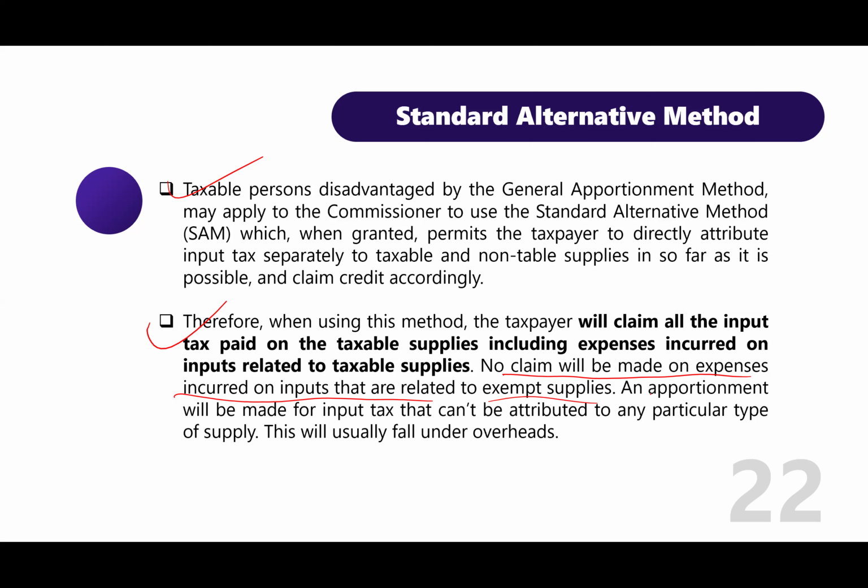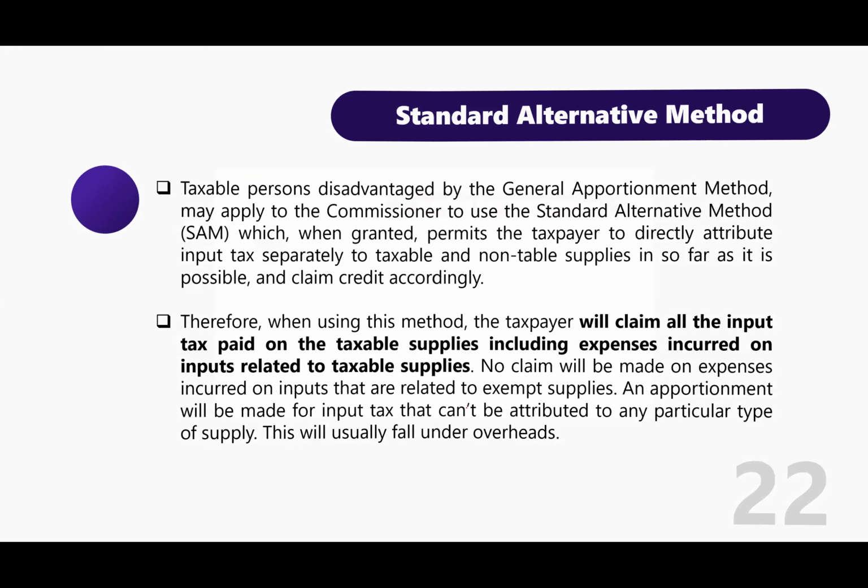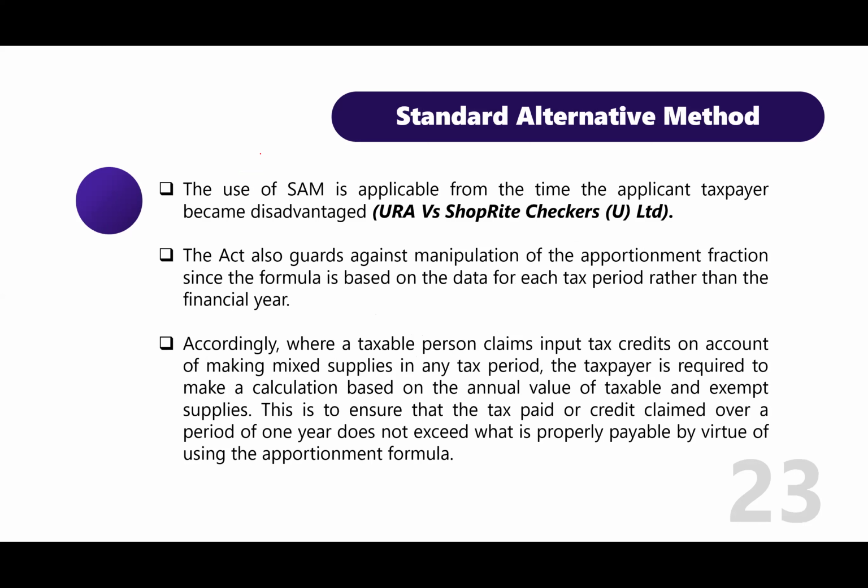Your percentage of taxable is lower than the percentage of exempt. Apportionment will be made for the input tax that can't be attributed to any particular type of supply. These will usually fall under overheads. The use of the SAM is applicable from the time the applicant taxpayer becomes disadvantaged. Did you hear that? The use of this method is applicable from the time.